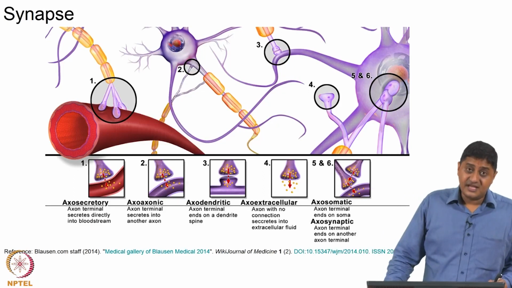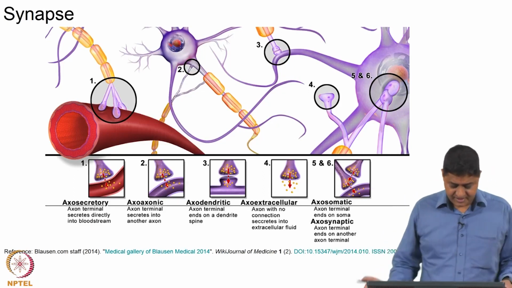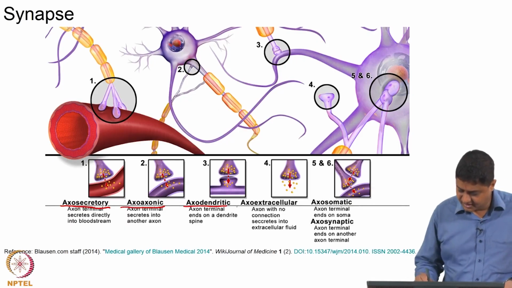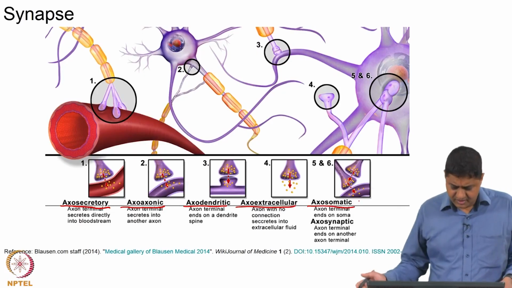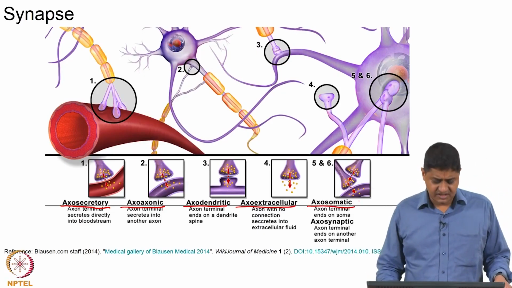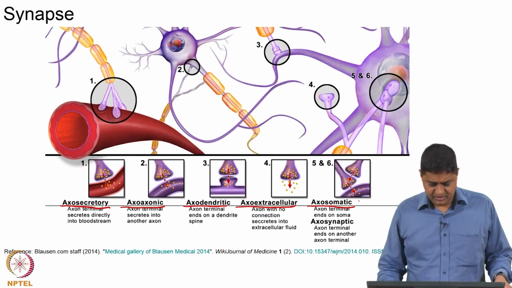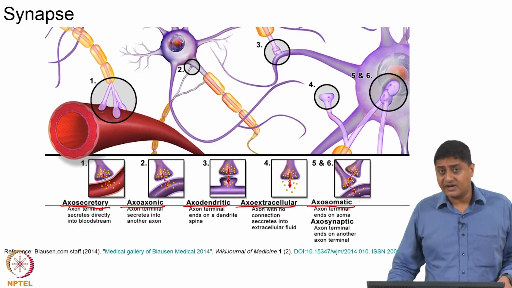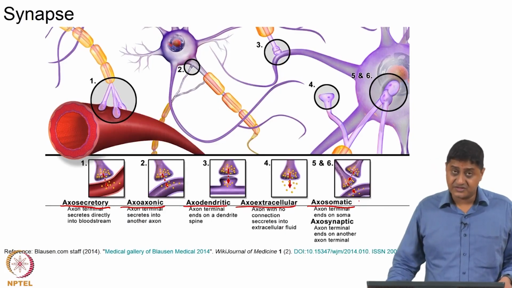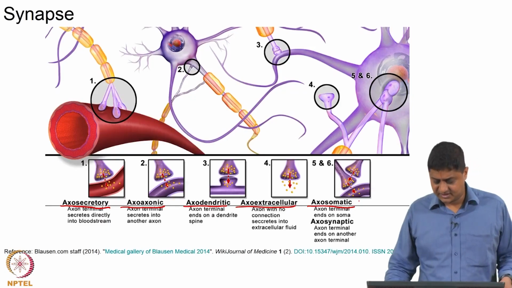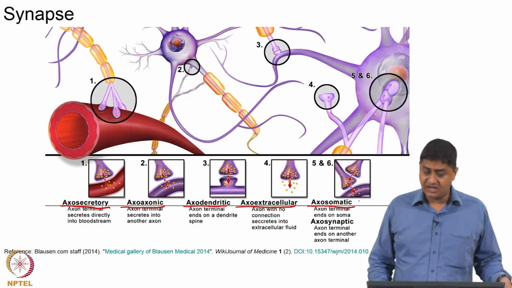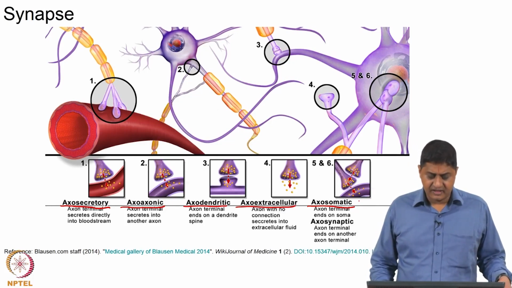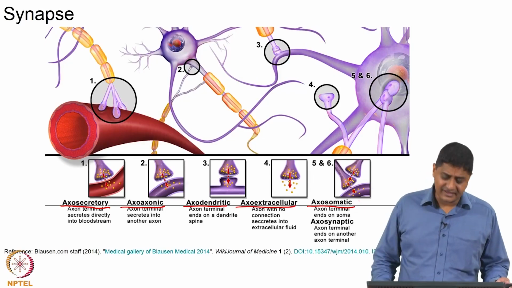In general, synapses can be classified into multiple types: axo-secretory, axo-axonic, axo-dendritic, axo-extracellular, and axosomatic, depending on what the destination is. If the terminal is secreting into the bloodstream, it is called axo-secretory. If it is into another axon, that is called axo-axonic. If it is into a dendrite, it is called axo-dendritic, etc. Depending on the destination cell, the chemical synapses are classified.